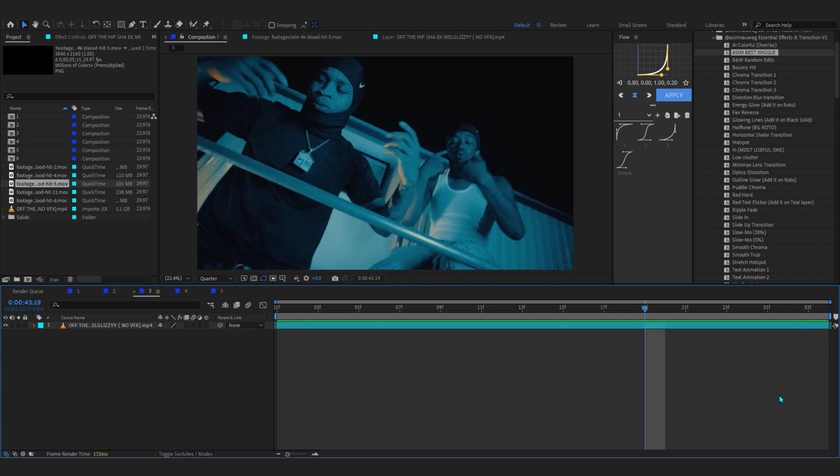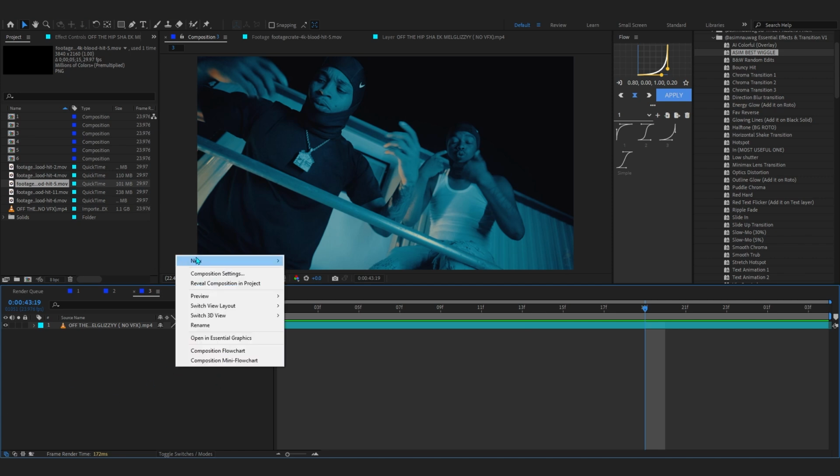But the one that I prefer and one that is pretty flawless to use is Element 3D. So if you don't already know, Element 3D is a plugin. I really highly recommend getting it. It is no paid promotion, but it is a really dope plugin. So I like to use that to make 3D. So I'm gonna just go through and show you how to create some dope 3D in your scene.